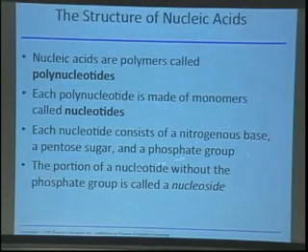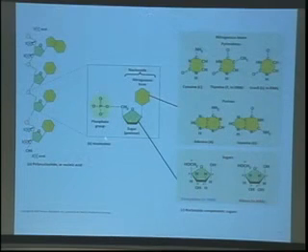Okay, and so you know that nucleic acids are made up of nucleotides, and these have 3 components: a base, a sugar, and a phosphate. Okay, and so when we say the word nucleotide, we're referring to an individual unit that has the phosphate. If we say nucleoside, it doesn't have the phosphate. Okay, and so the next slide just shows a diagram of this. So here's the way that these bases are put together. You have the base over here, the sugar. This is a pentose sugar, which is called ribose, and then we have a phosphate group over here.